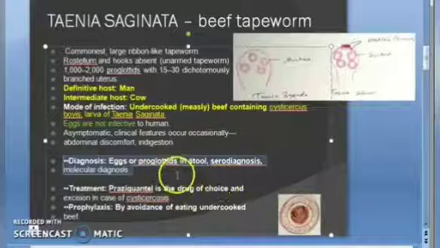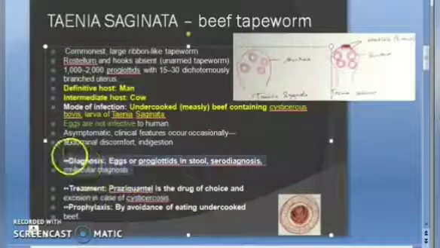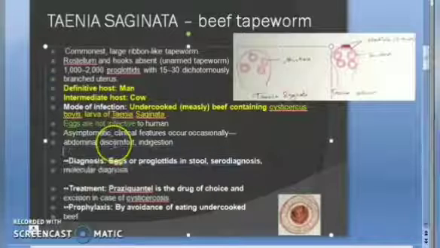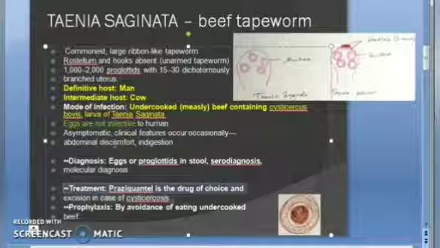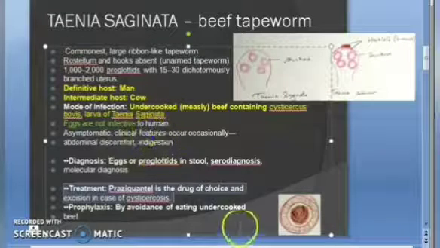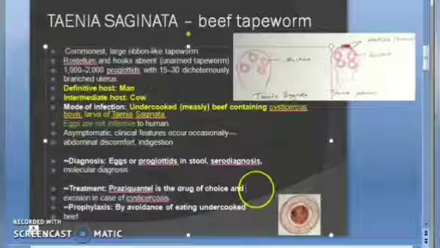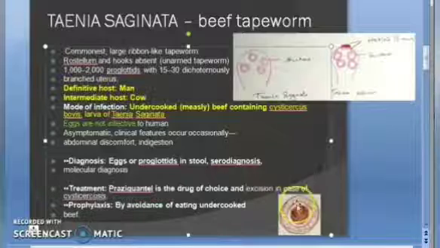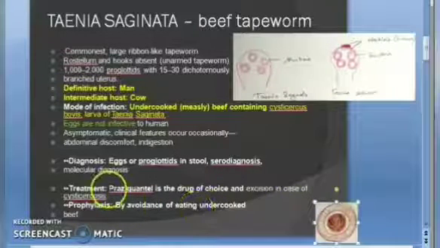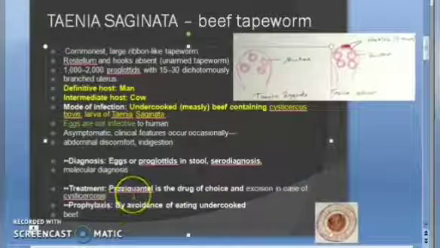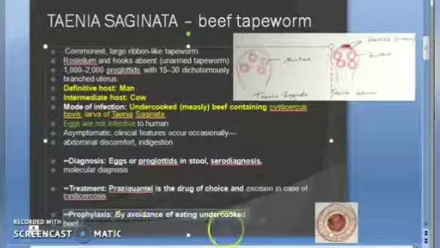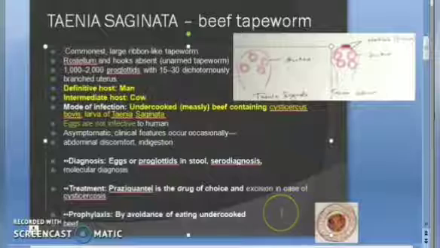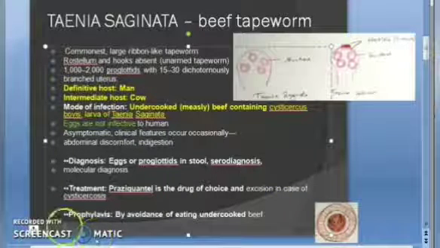We'll have to go into all the details. Hold on, this is just an overview. Then treatment: you will give praziquantel as the drug of choice, and excision is the choice of treatment in cysticercosis. So they will do surgical excision, right? Okay. Prophylaxis: you avoid undercooked beef. Very easily they just said that.